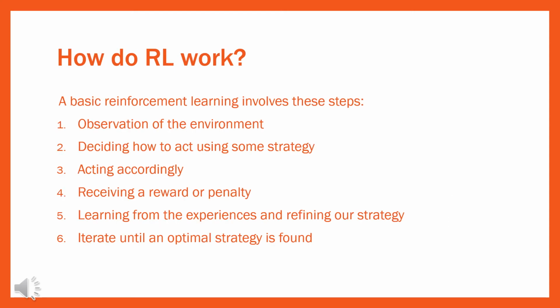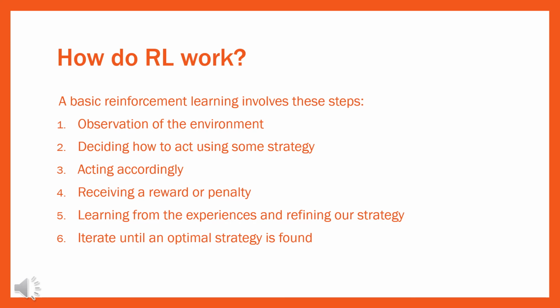Now the next question we have is, how does RL work? A basic reinforcement learning involves these steps for the working. First one is observation of the environment. Next one is deciding how to act using some strategy. Third one is acting accordingly. Fourth one is receiving a reward or penalty. Fifth one is learning from the experiences and refining our strategy. And the last one is to iterate until an optimal strategy is found.